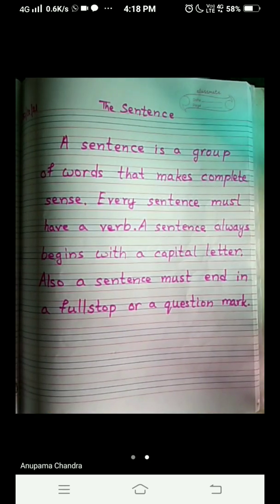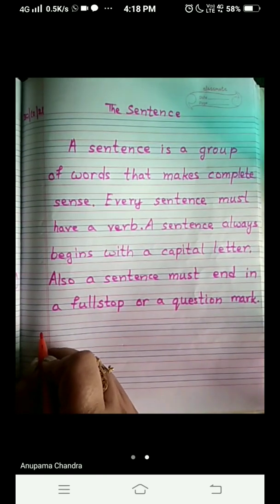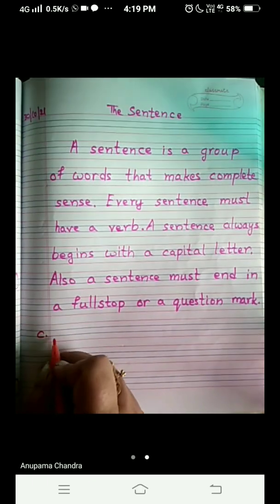Now, the question is given at page number 18 of your textbook. So, come to page number 18 and the question is C. Question number is C. What is the question?